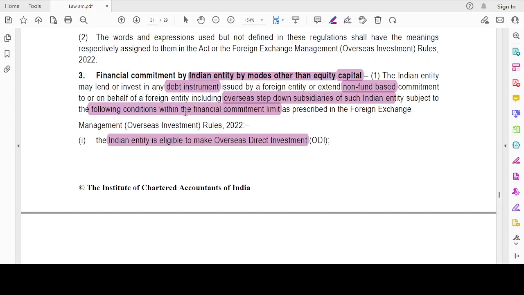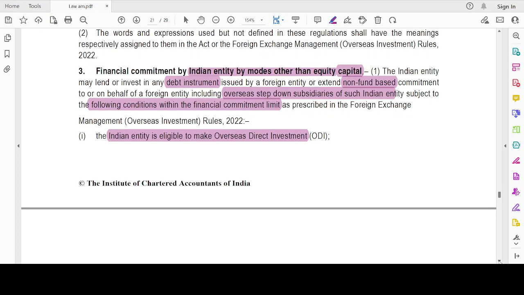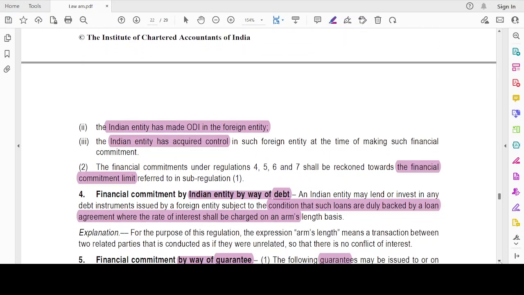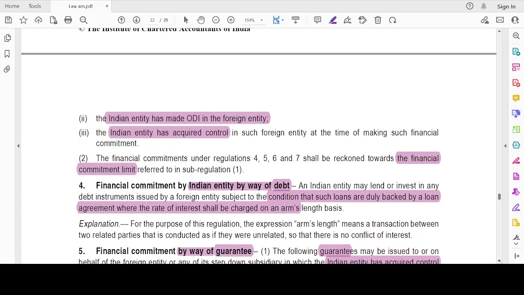For everything we have discussed, the same limits will apply here. That is the overall limit. Okay. So the Indian entity is eligible to make overseas direct investment. First, it should be eligible to make the ODI. Then, the Indian entity has made an ODI in the foreign entity. It has made some ODI investment in the foreign entity, or the Indian entity has acquired control in such foreign entity at the time of making such financial commitment. While making such financial commitment in the case of debt, other than equity capital, it has already invested in the equity capital and has obtained control of such foreign entity. The financial commitment shall be reckoned towards the financial commitment limits that we have already discussed.